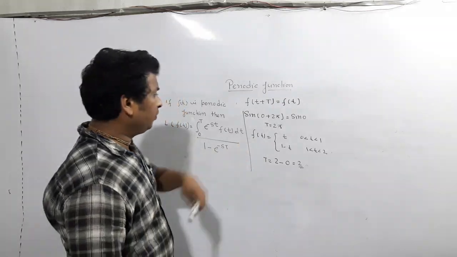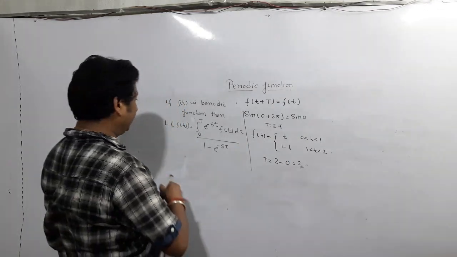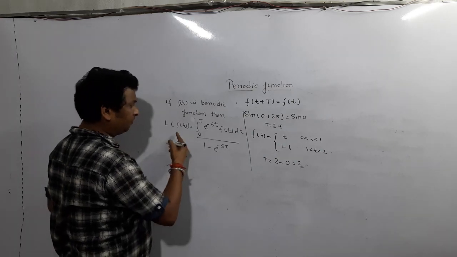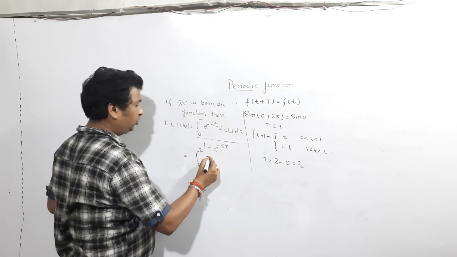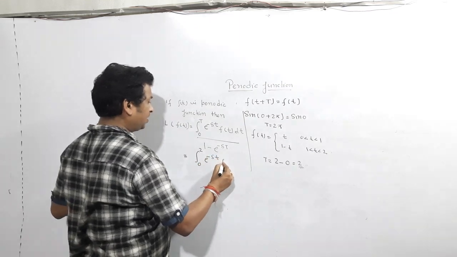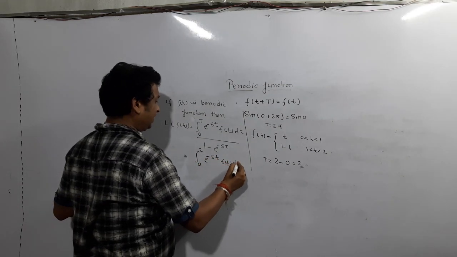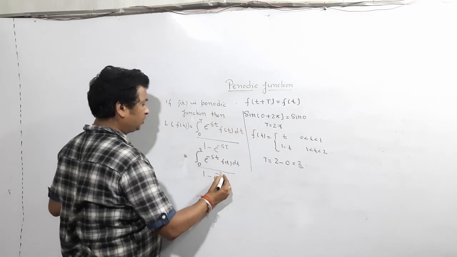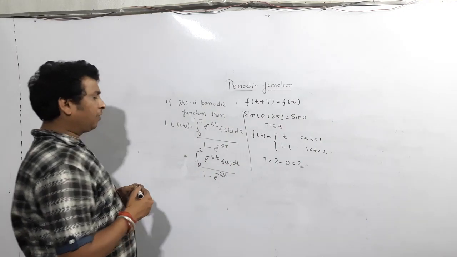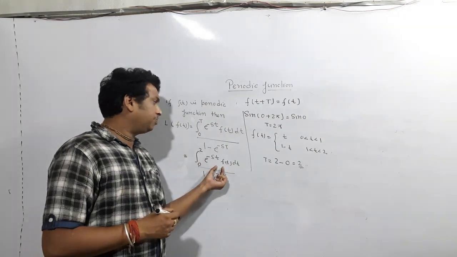For example, suppose we want to solve this question. Then what is the Laplace of f(t)? It is the integral from 0 to 2 of e^(-st) f(t) dt upon 1 - e^(-2s). Now our work is just to evaluate this value.